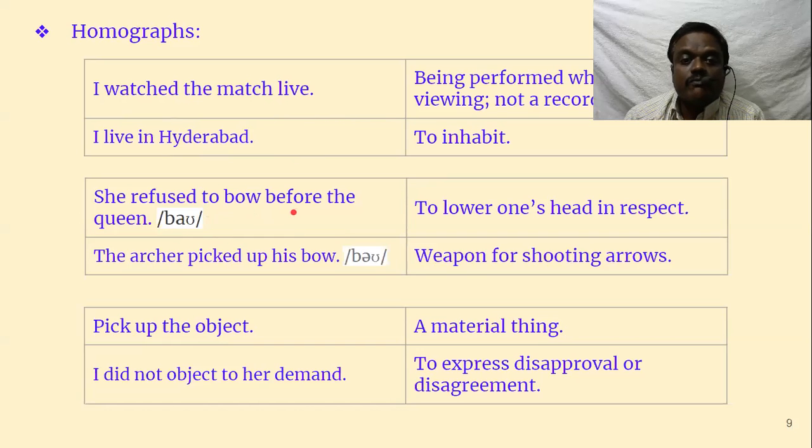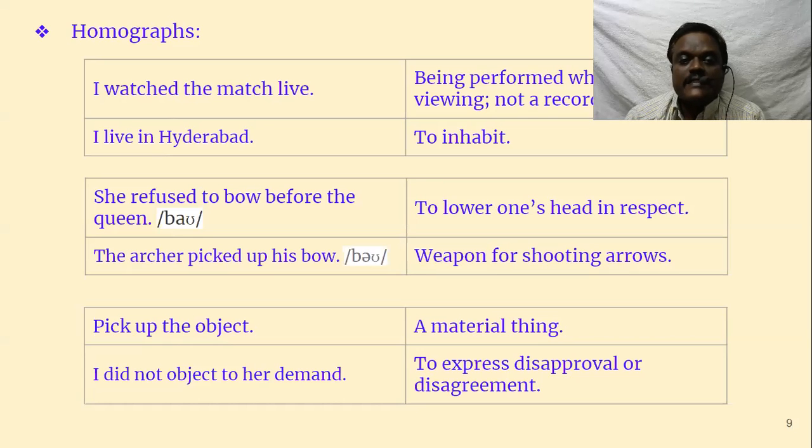She refused to bow before the queen. See here, bow. Okay, next one: the archer picked up his bow. It's not "bow", it is "bow". And Americans know this; they even pronounce it as "ba". Bow.